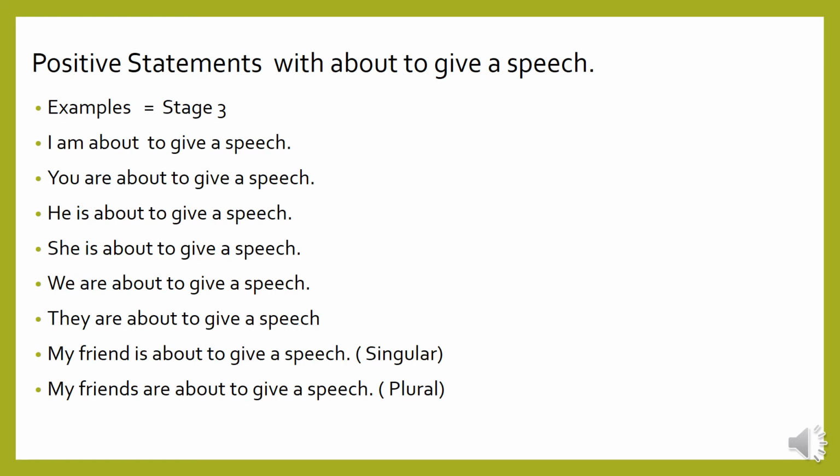My friend is about to give a speech. Here we mention singular. My friends are about to give a speech. The last sentence we use plural, my friends. We add letter S. We use are, my friends. And my friend is singular, so we use my friend is. My friend is, my friends are, my parents are, like this.